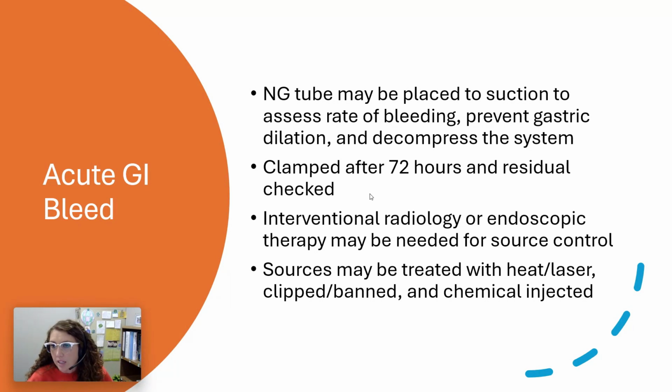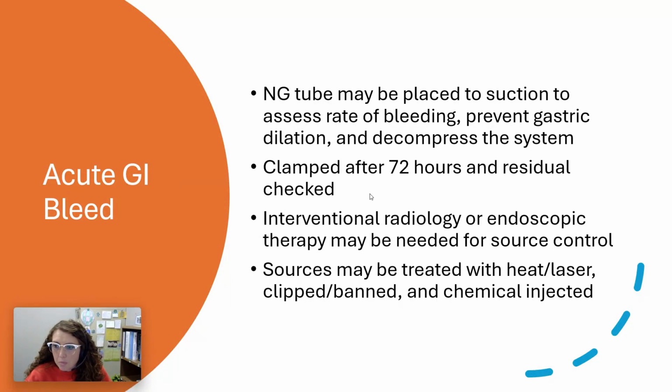It's going to help prevent gastric dilation and help decompress the system, so it causes that gut rest. It slows things down. That would maybe then help the body start to heal itself. You can clamp it, and then after 72 hours you can check the residual. So did you have a lot out initially, but then it slowed down after the initial output? So it can give you an idea of maybe the rate at which somebody might be losing blood.